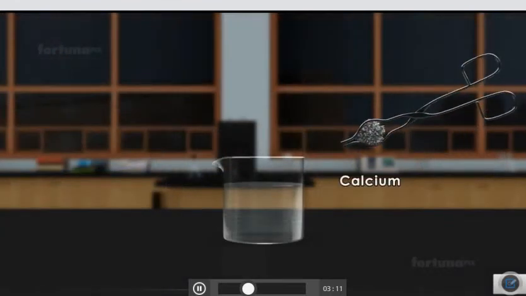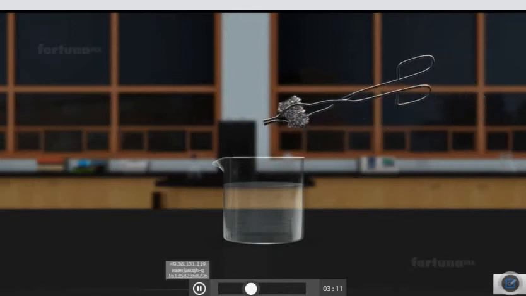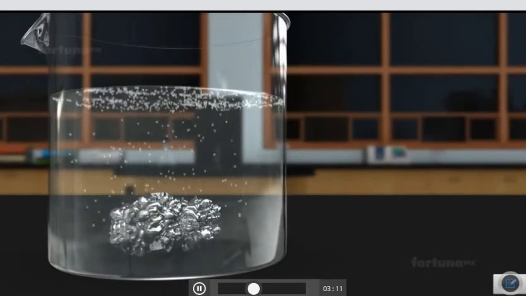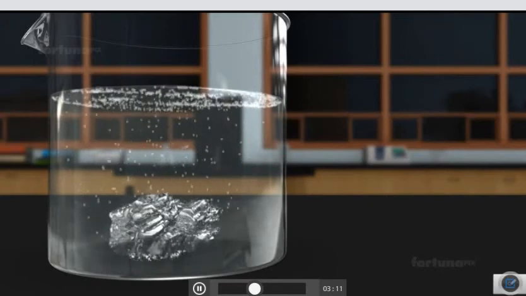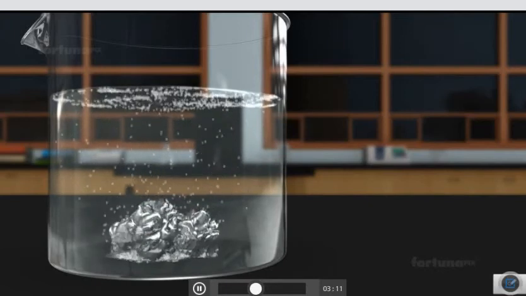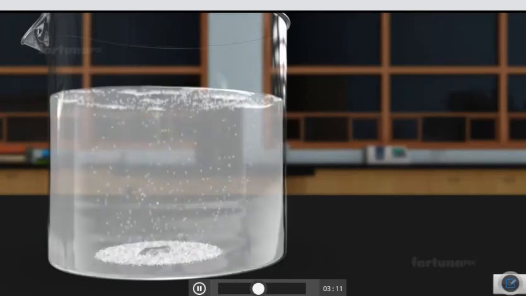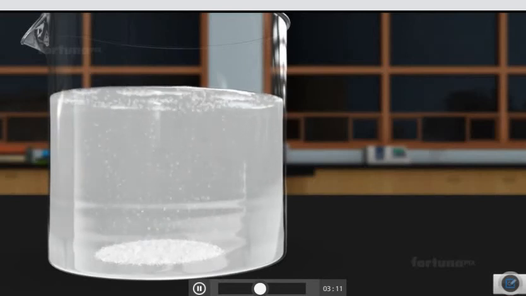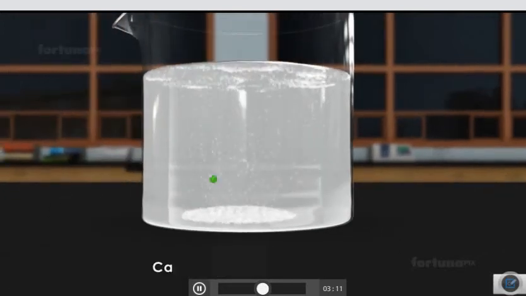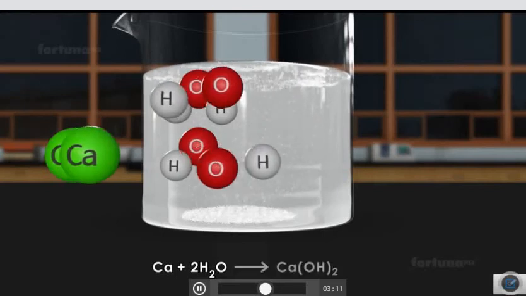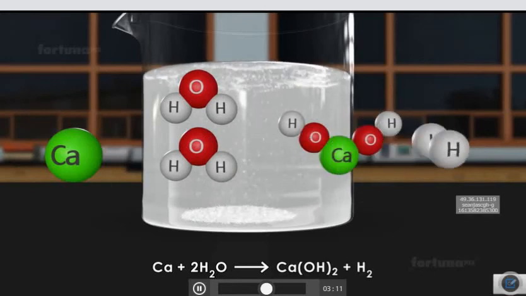Let's see how calcium, an alkaline earth metal, reacts with water. When we place a piece of calcium inside a beaker containing distilled water, we'll see bubbles begin to form immediately. These bubbles are from the release of hydrogen gas. The metal will soon turn into a white precipitate of calcium hydroxide, forming a milky liquid. If we wanted to write this chemical reaction as an equation, it would look like this. Solid calcium plus water will yield aqueous calcium hydroxide and hydrogen gas.